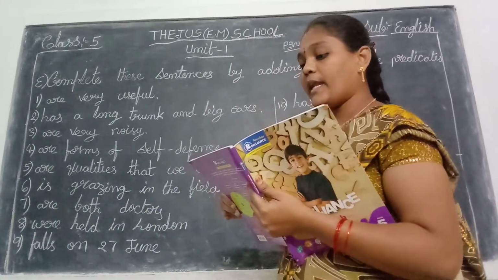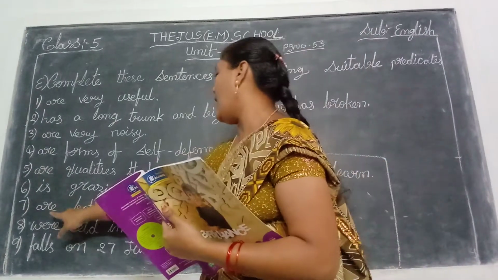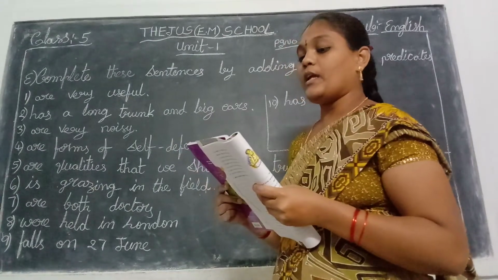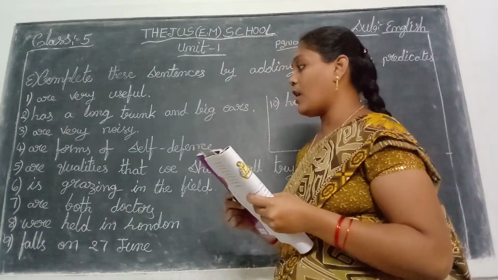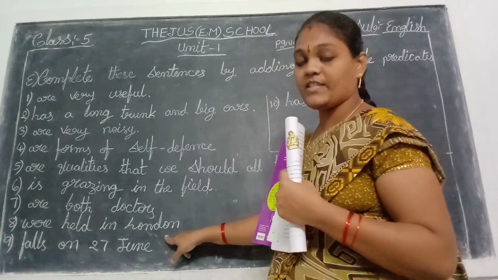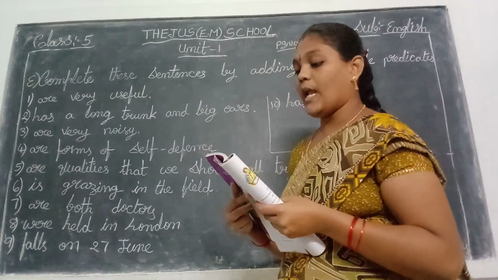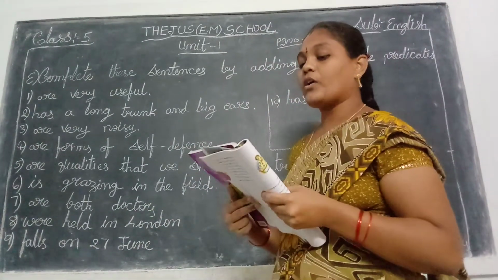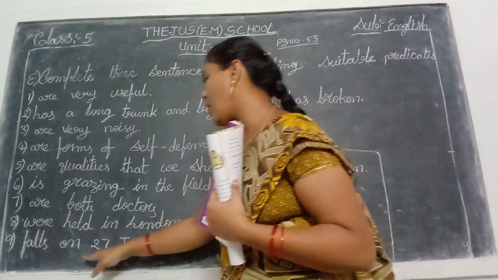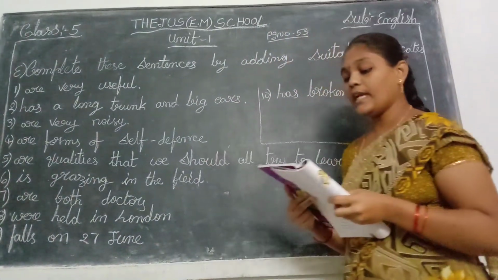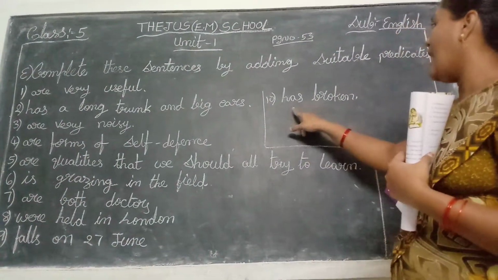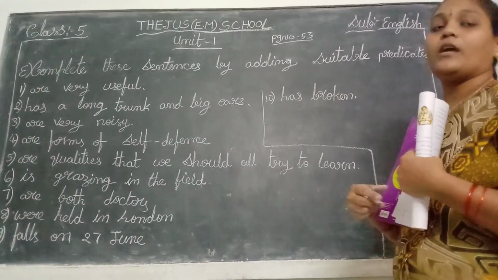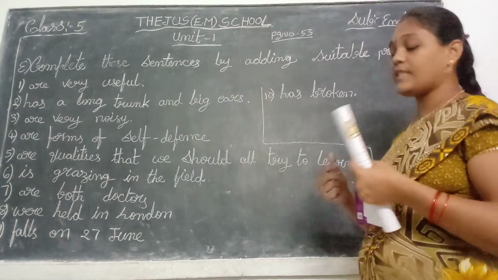Seventh one. Mr. Rajni and his son are both doctors. Okay. Next one. Eighth one. The 2012 Olympics were held in London. Which place? London. Ninth one. My mother's birthday falls on 27th June. Tenth one. The zip of my jacket has broken. Okay children, take your pencils and complete these predicates in your textbooks.